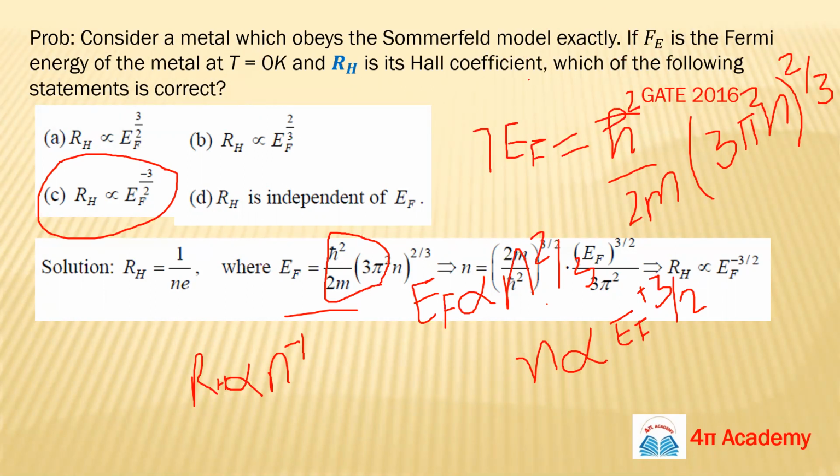First of all, write two formulas. Formula of RH, formula of EF, they are the basic thing ना. आपको पता भी होना चाहिए फर्मी एनर्जी का फॉर्मूला क्या होता है इन सोमरफील्ड में, और RH का फॉर्मूला क्या होता है. You have to just write the formulas and do the rest of the part, जैसे वो question में पूछ रहा है. Okay, so it's very simple. Whatever he is asking, you have to do the same thing, in the basic manner, need not imply the complicated part.